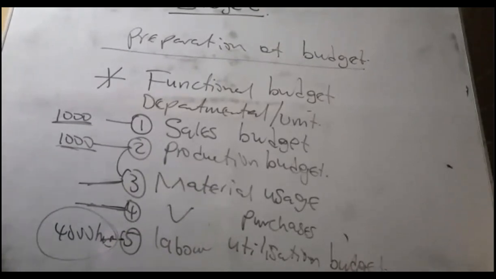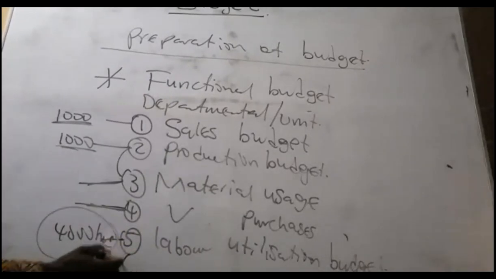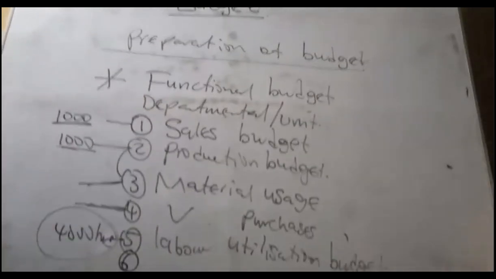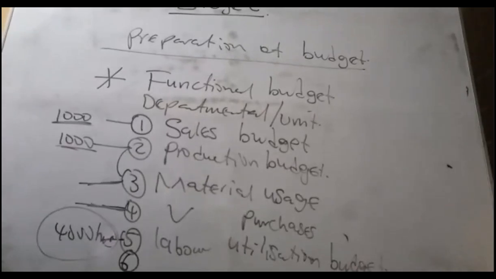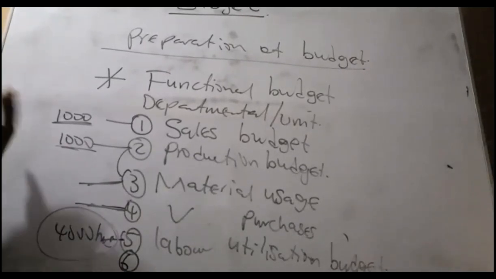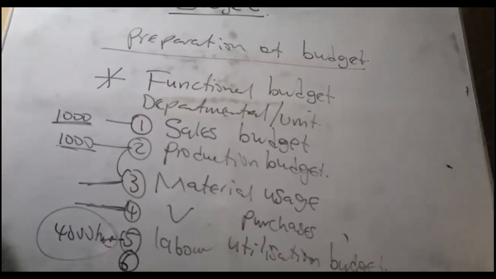So that is that. So basically, we can go beyond that. So you can even go to the sixth one, research and development, R&D. They also prepare their budgets and bring it. What again? Distribution, admin, general overheads. So admin to prepare their budget. Then you put them together. Good.